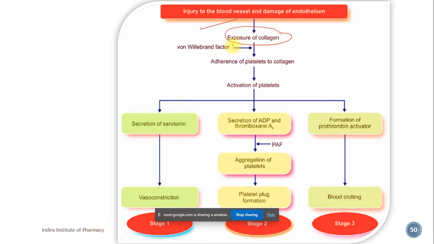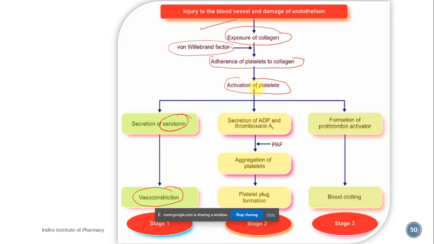Von Willebrand factor accelerates adherence of platelets to collagen. So platelets get activated. Once platelets get activated, the first stage is secretion of serotonin, and this secreted serotonin will bring about vasoconstriction. So that is stage 1.